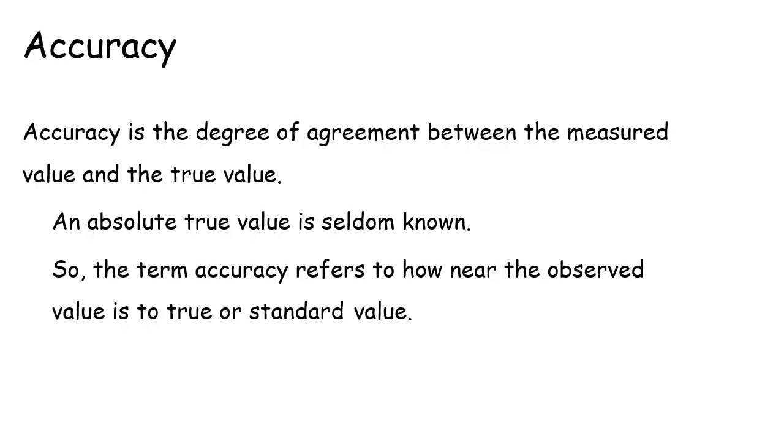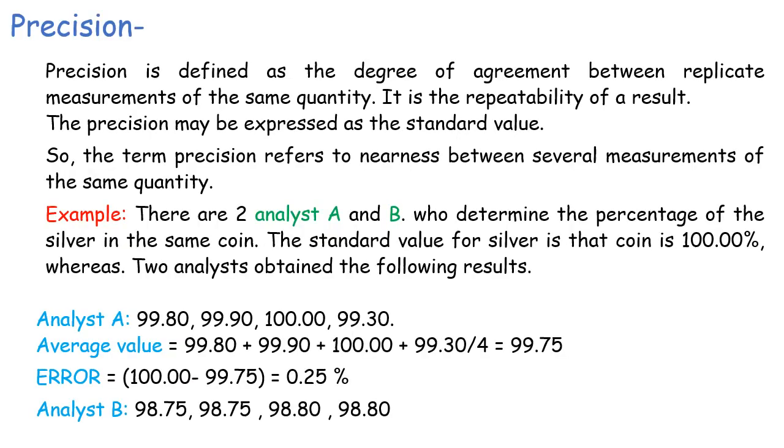Accuracy is the degree of agreement between the measured value and the true value. An absolute value is seldom known, so the term accuracy refers to how near the observed value is to the true or standard value. Precision. Precision is defined as the degree of agreement between replicate measurements of the same quantity. It is the repeatability of a result. The precision may be expressed as standard deviation, so the term precision refers to the nearness between several measurements of the same quantity.